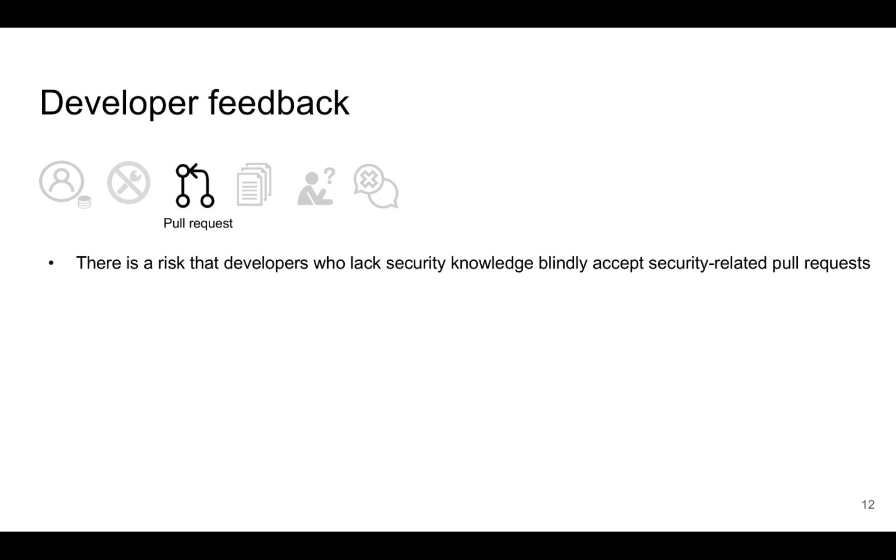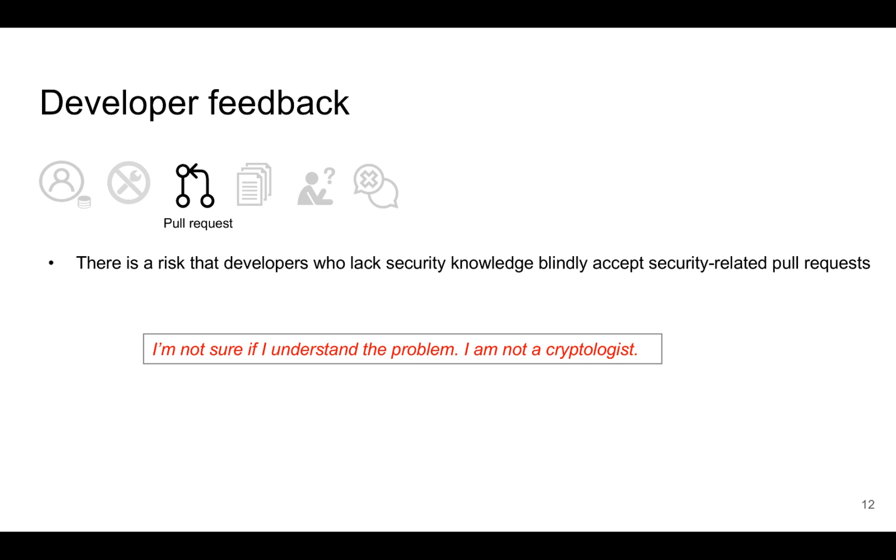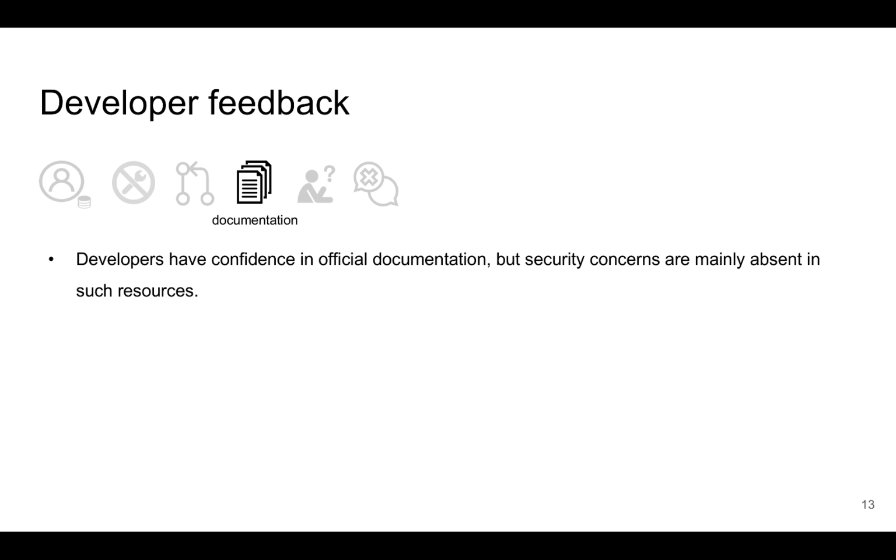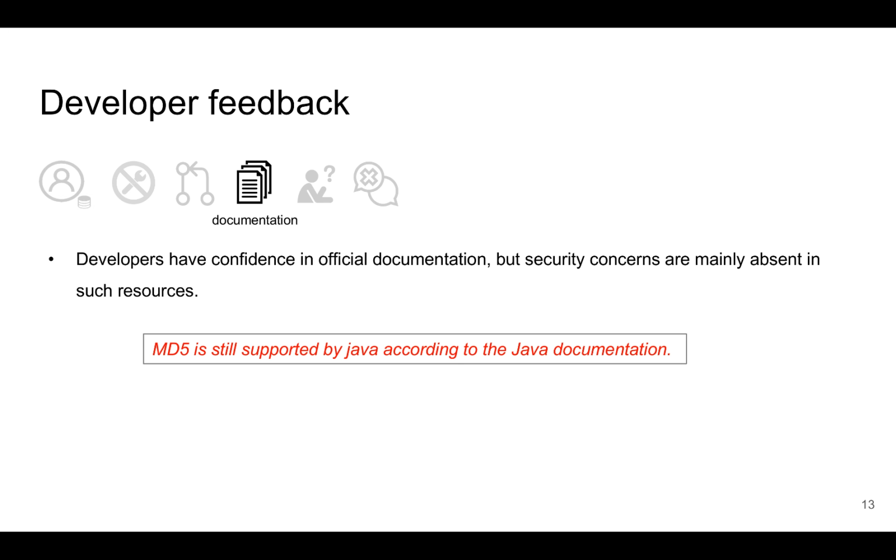Pull requests. There is always a risk that developers who lack security knowledge may blindly accept security-related pull requests that lead to downgrading the security measures of the target program. For instance, a developer said, "I'm not sure if I understand the problem. I'm not a cryptologist. Please pull the request." Documentation. Developers have confidence in official documentation, but security concerns are mainly missed in such resources. For instance, a developer said that MD5 is still supported by Java according to the Java documentation.